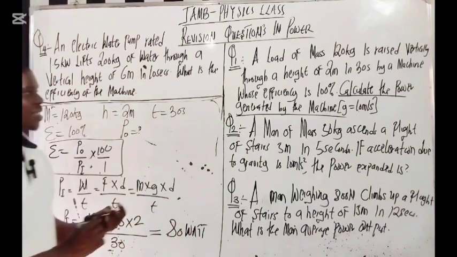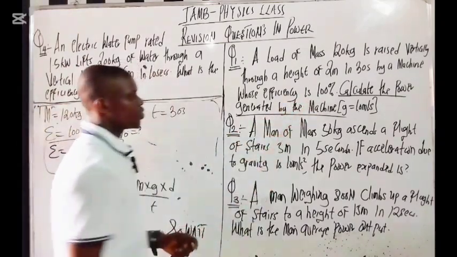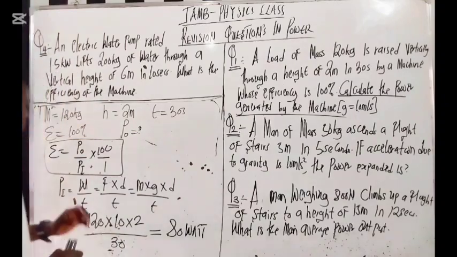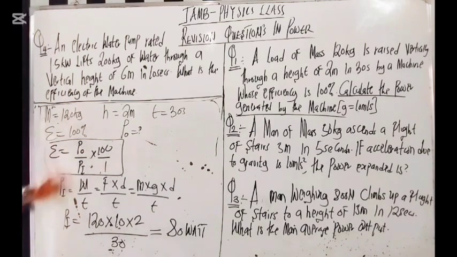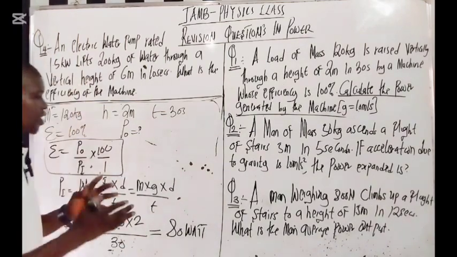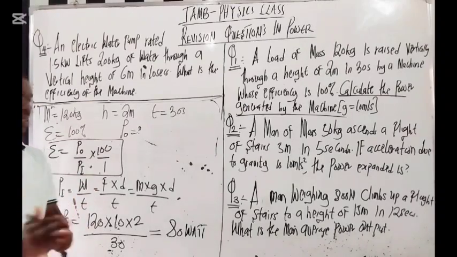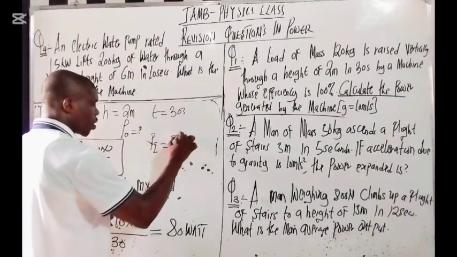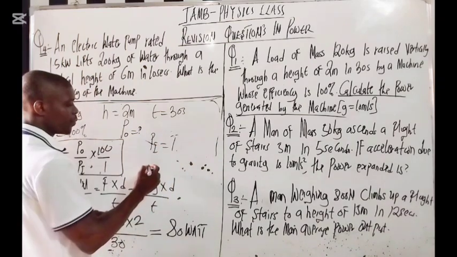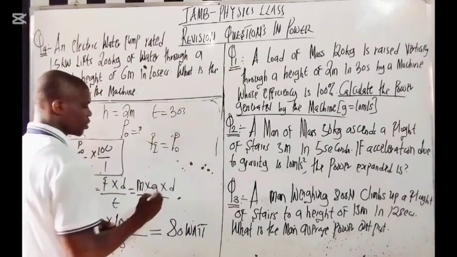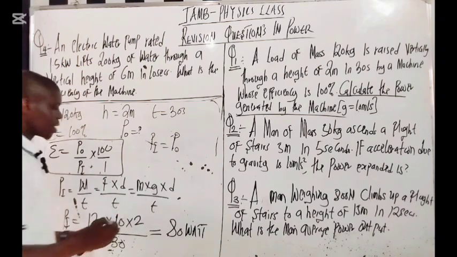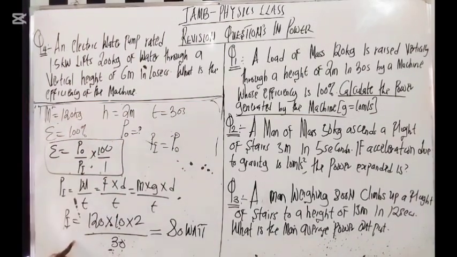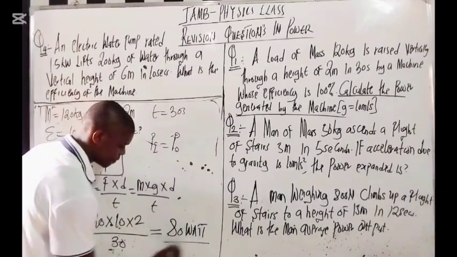Now, if you check very well, the efficiency of the machine is 100%. Normally, if it's not 100%, you have to use the efficiency formula here. But whenever it is 100%, please understand that work input is equal to work output. So power input is equal to power output. They are the same. So my power output is also the same as the power input. You go with the 80 watts.